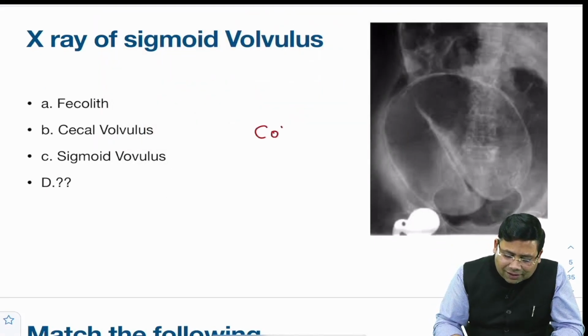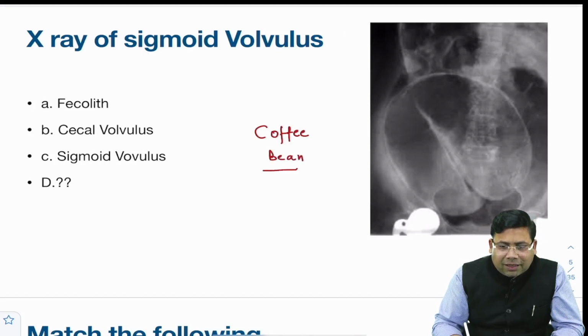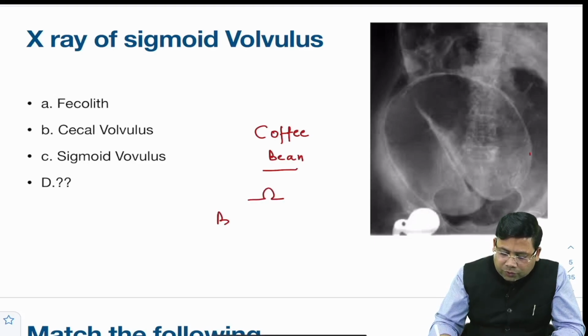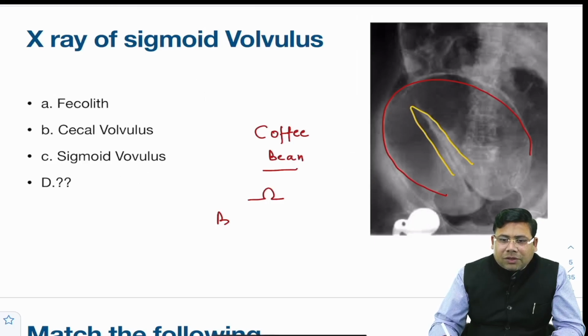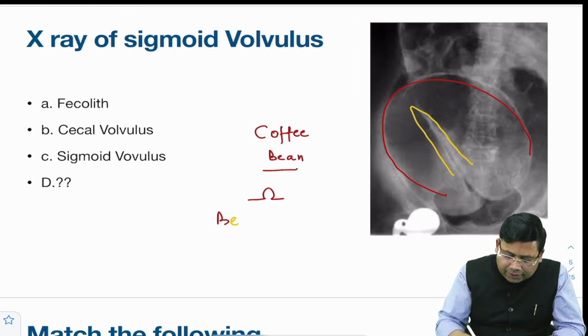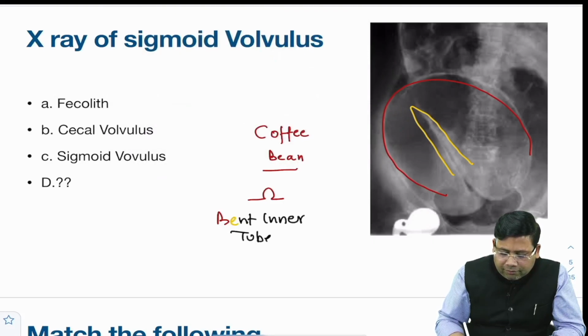You can see a classical coffee bean appearance. Coffee bean appearance, that is one thing that you know. Or you can say an omega sign, or you can see a bent inner tube. So this is the outer part of the tube and this part is the inner tube. So this is a classical bent inner tube sign. But I am more interested in a few important things.